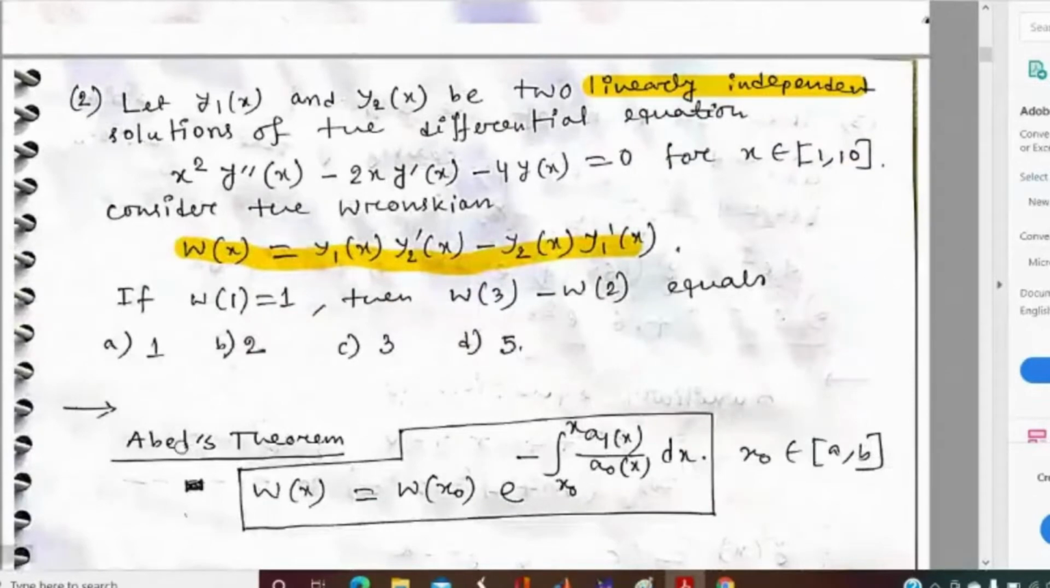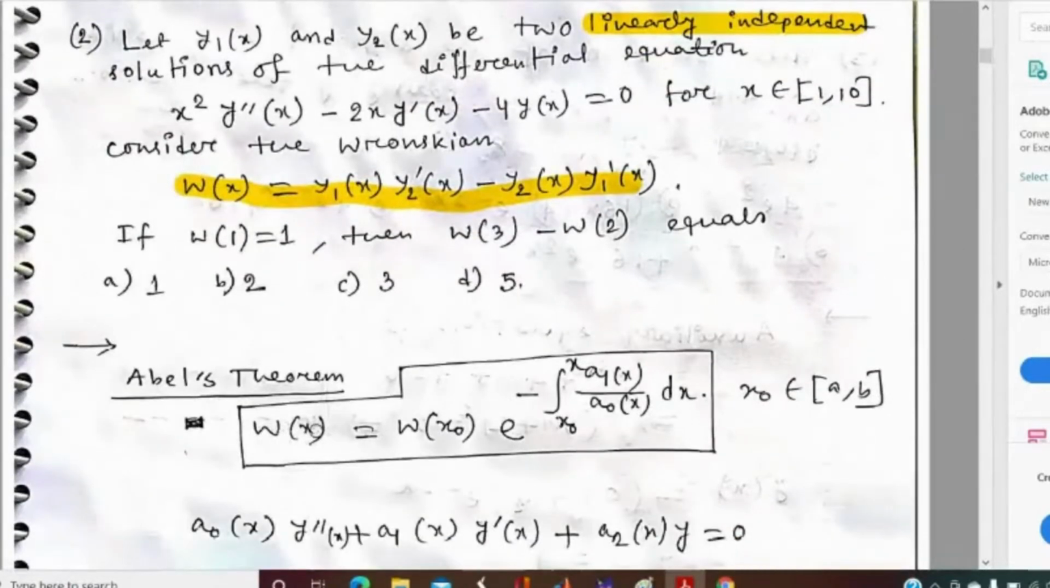So let me tell about Abel's theorem. Abel's theorem is given by W(x) equal to W(x0) into e to the power minus integral from x0 to x of a1(x) by a0(x), where a1 and a0 are given. Here the given differential equation is a0(x) y double dash plus a1(x) y dash plus a2. So a1 is the coefficient of y dash and a0 is the coefficient of y double dash.